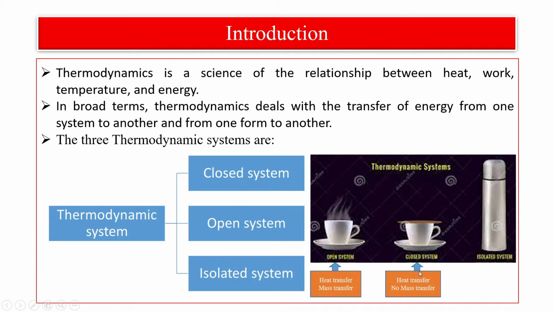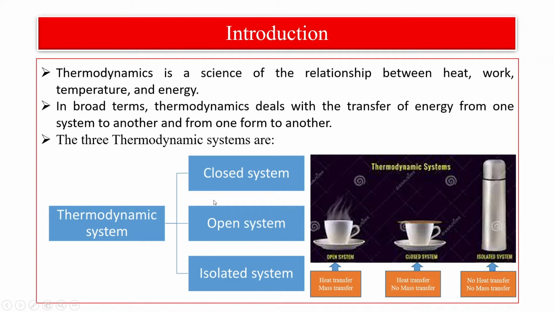So this can be considered a closed system. The other one is the isolated system, like a thermoflask. In this isolated system there is no heat transfer and no mass transfer. So in general, the three thermodynamic systems are the closed system, the open system, and the isolated system.